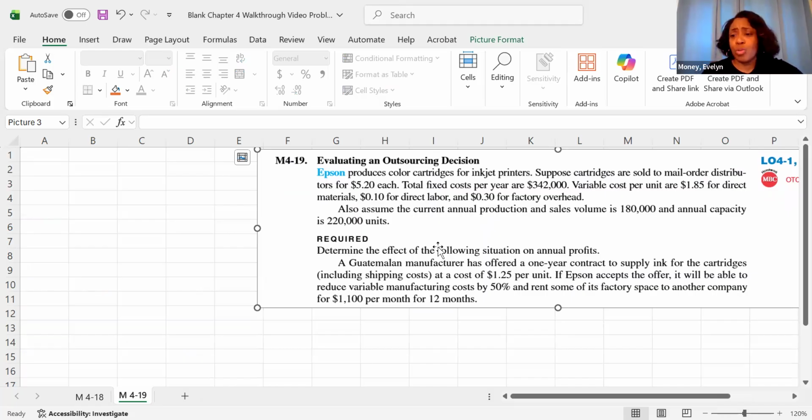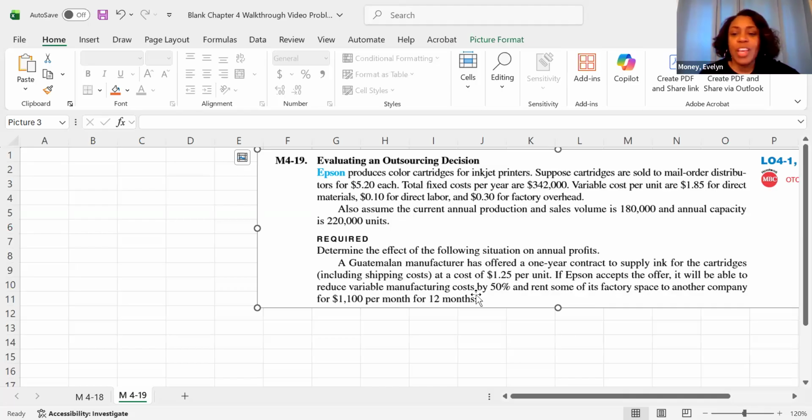Suppose the cartridges are sold to mail order distributors for $5.20 each. Total fixed costs per year are $342,000. Variable costs per unit are $1.85 for materials, 10 cents for labor, and 30 cents for factory overhead. Assume the current annual production and sales volume is 180,000 and annual capacity is 220,000 units.